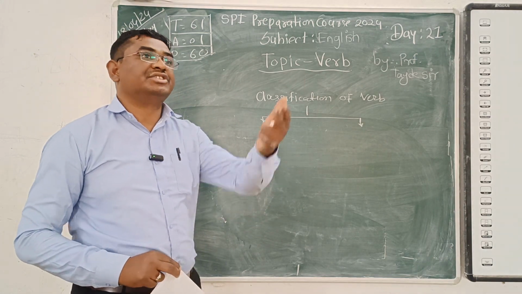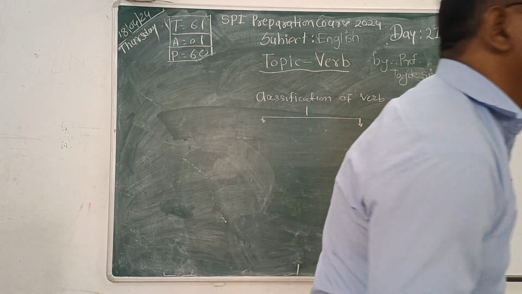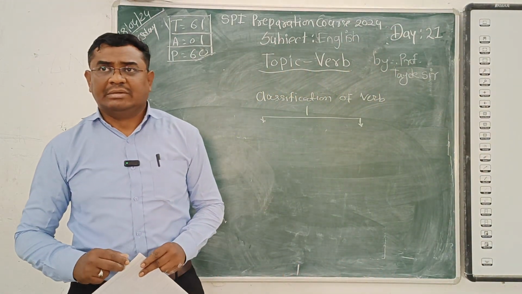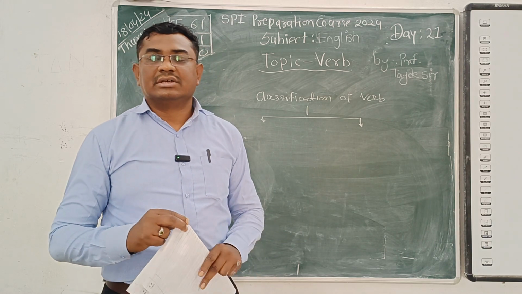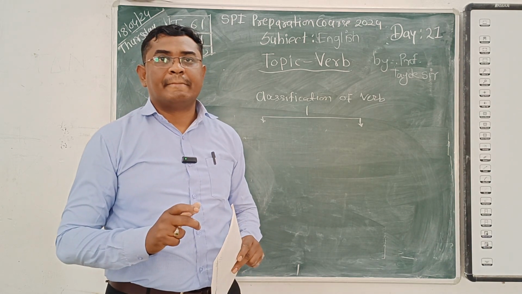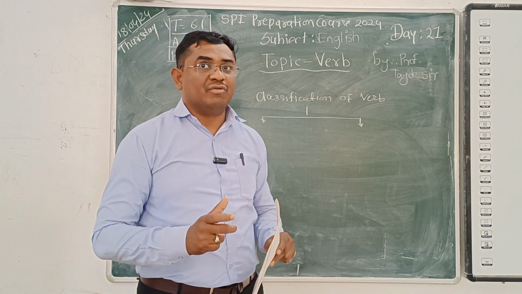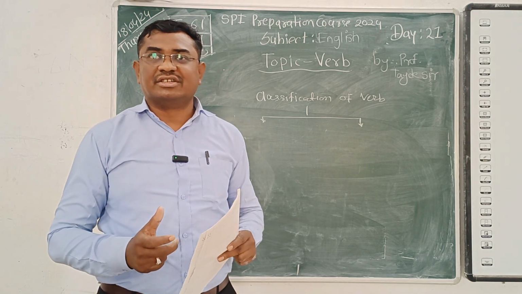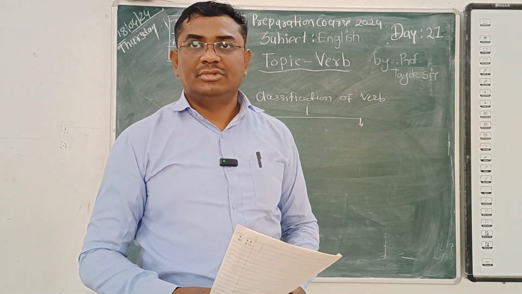Classification, division, yes, you? Okay, a little bit correct, but not perfectly correct. Anybody else? Classification. See, what a magic that we want to learn the English language and you don't know the classification of a verb.